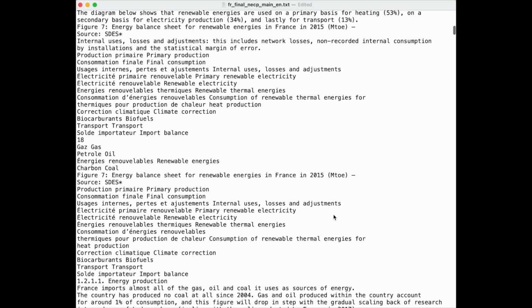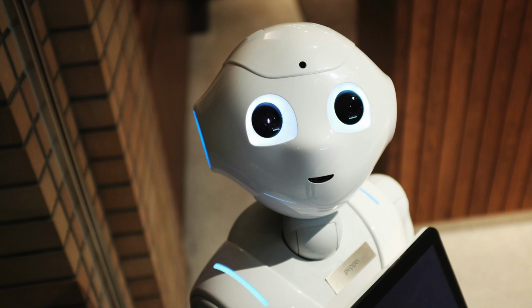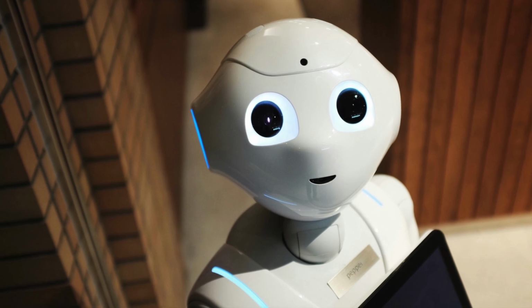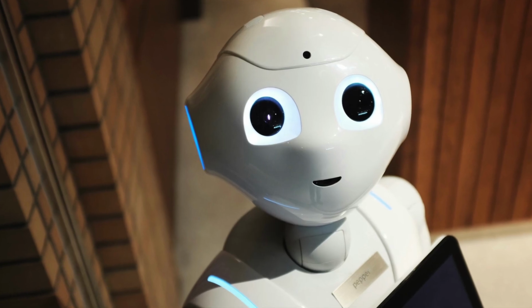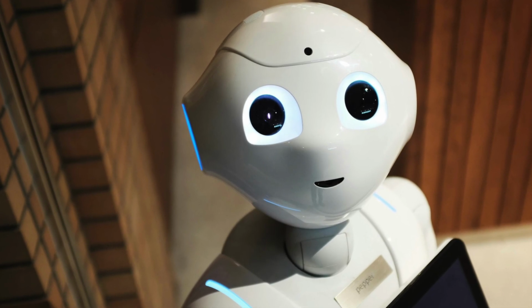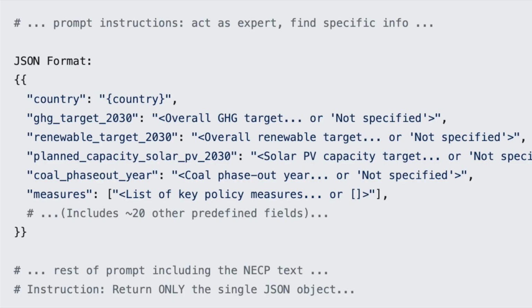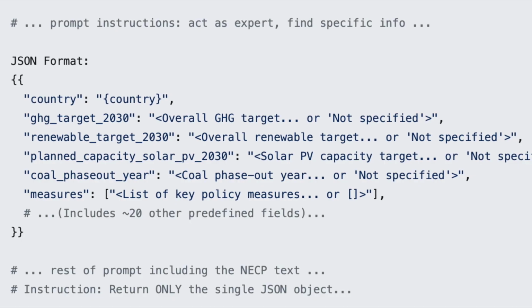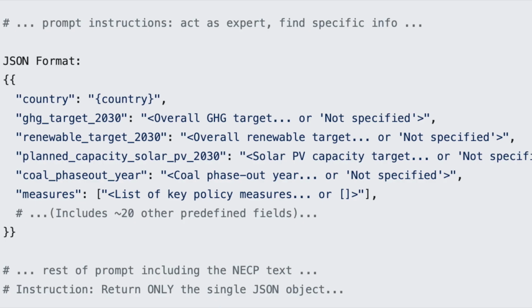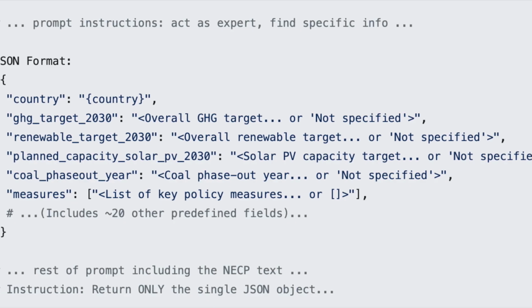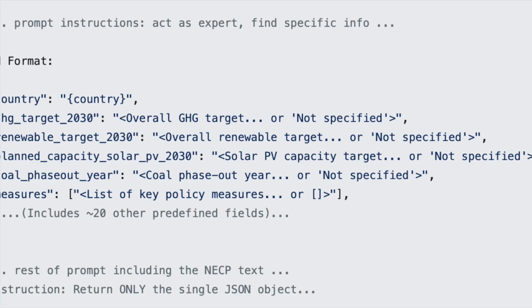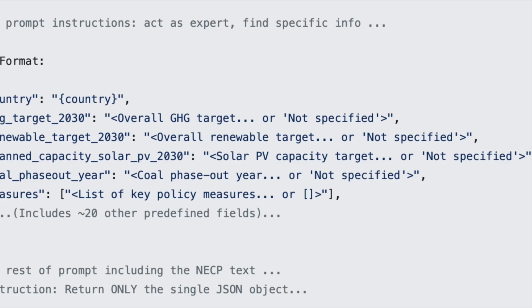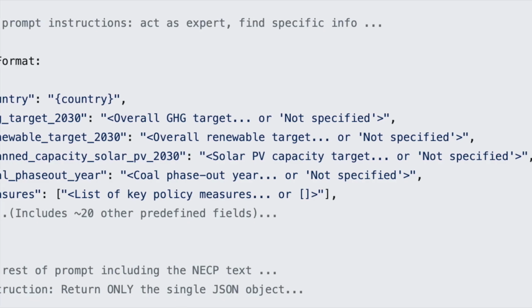This is where the core GenAI magic happens. The cleaned text for each country is fed to Google's Gemini model. Using carefully crafted instructions, what we call prompt engineering, we tell Gemini to act like an expert policy analyst. Gemini then uses its document understanding capability to read the policy text and extracts dozens of specific data points, like greenhouse gas targets, renewable energy goals, planned solar and wind capacities, and key policy measures.